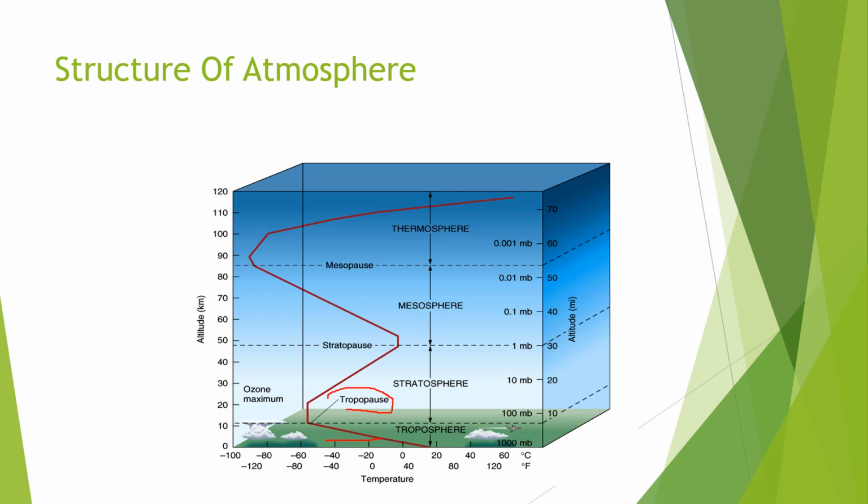The next one is the thermosphere, the layer in which the temperature increases with the increase in altitude, and it also has ions which help protect the earth from various radiations. So there are various layers, and this is how the temperature of these layers varies with altitude. This is the structure of the atmosphere.